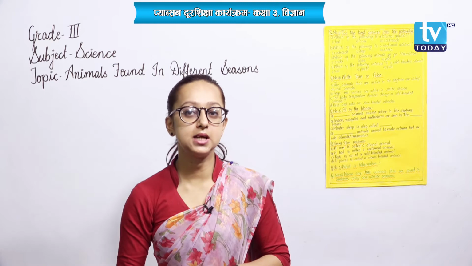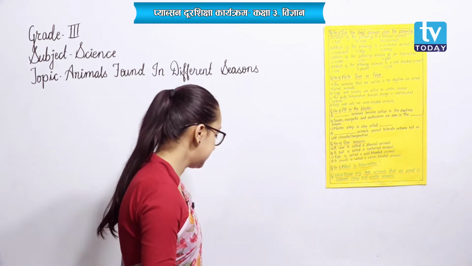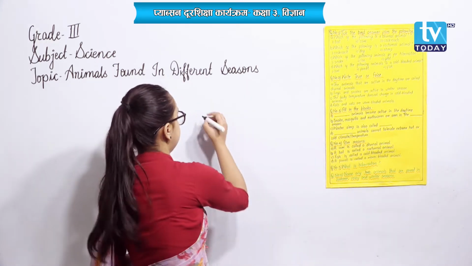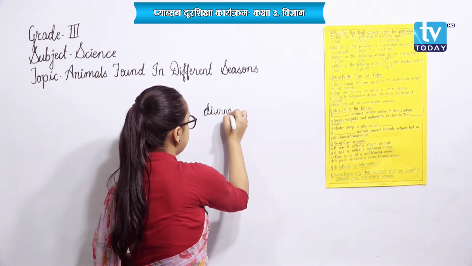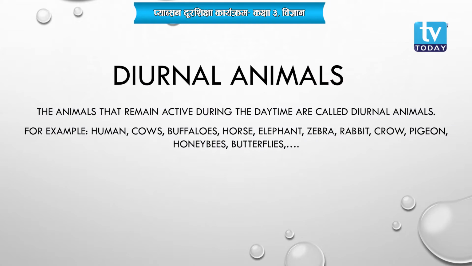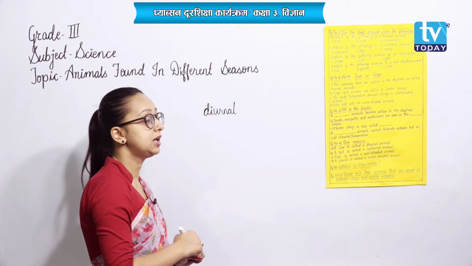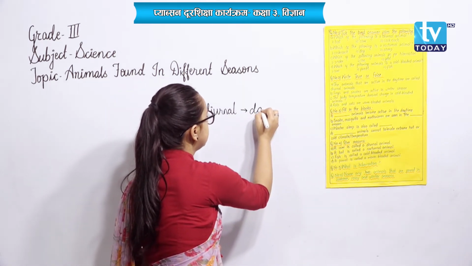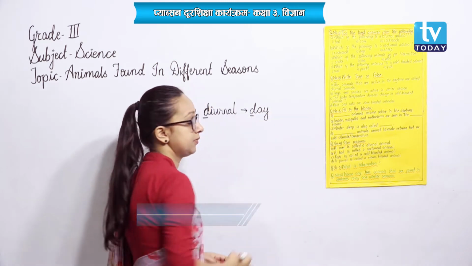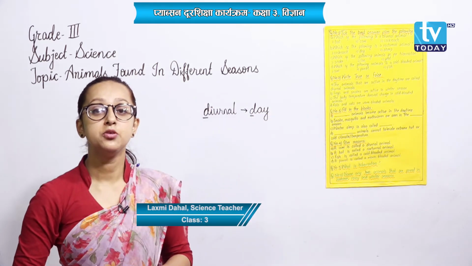Okay, let me tell you a new term here, that is diurnal. D-I-U-R-N-A-L, diurnal. Here the animals that remain active during the daytime are called diurnal animals. Okay, here diurnal starts from D and daytime starts from D as well, right? So in this way you can remember.